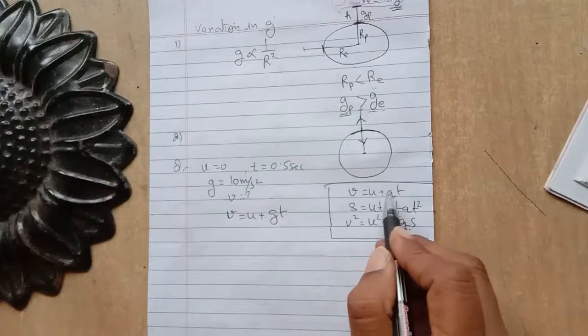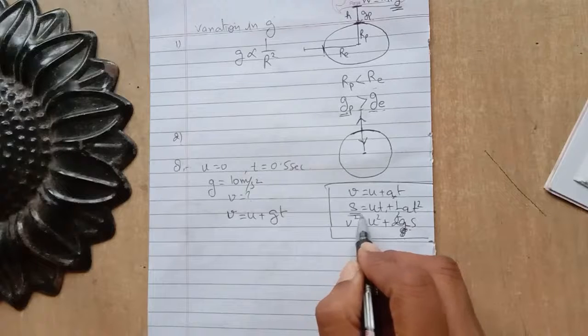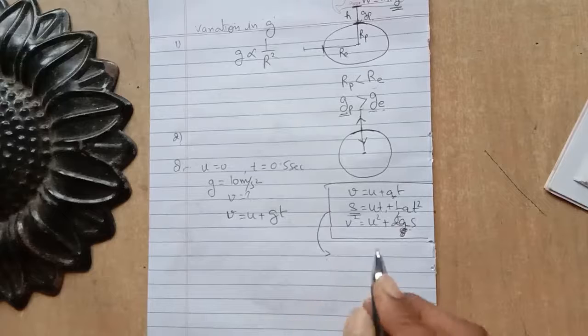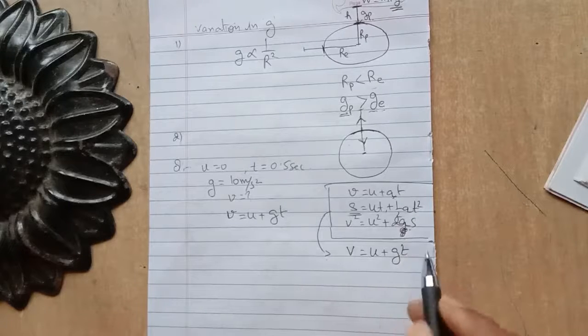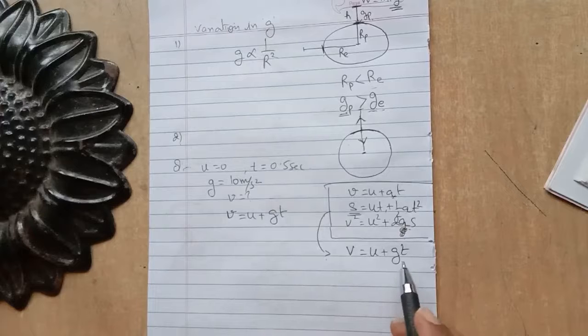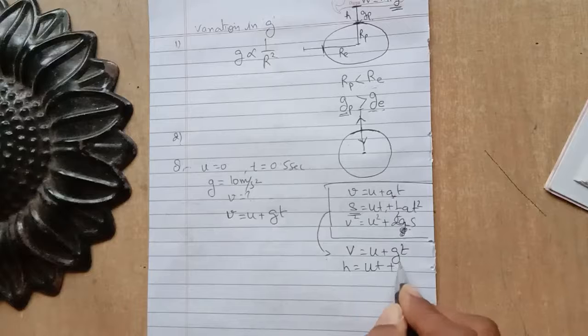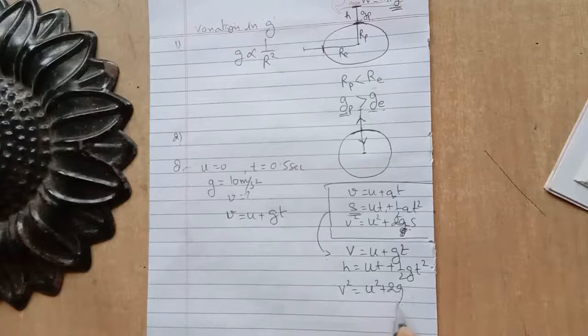So in place of acceleration, we write g, and in place of distance covered, we write h. So the equations change: v is equal to u plus gt. Now the acceleration is acceleration due to gravity, and s becomes h, so h is equal to ut plus half gt square. And the third one is v square is equal to u square plus 2gh.